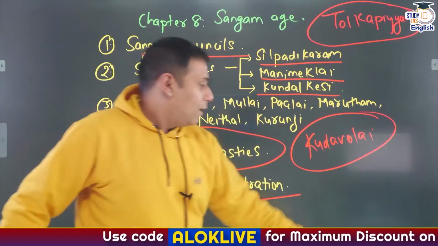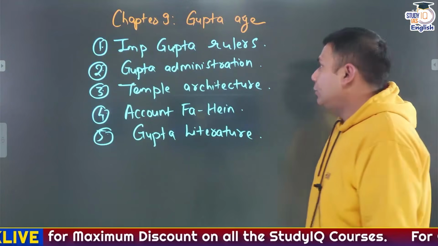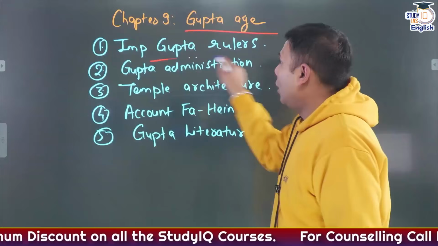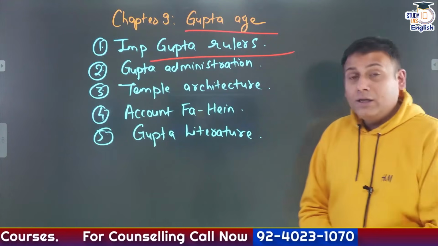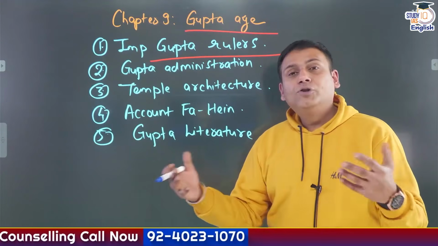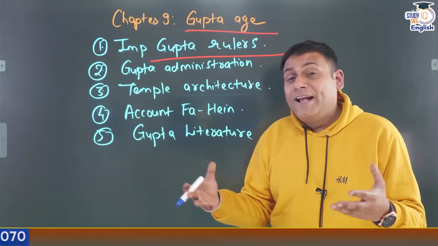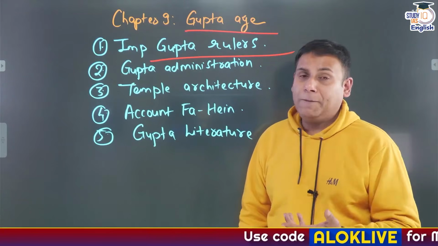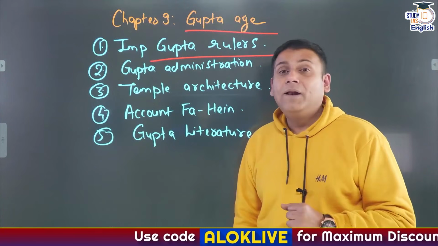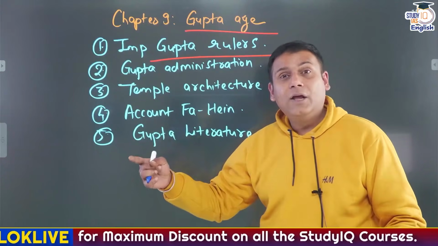Clear? Then another important chapter that you should study is the Gupta age, important Gupta rulers. Like specifically speaking, Samudragupta. Samudragupta is also called as Napoleon of India by Vincent Smith. Where do we come to know about the expeditions of Samudragupta from? We come to know about that from Allahabad Prashasti, also referred as Allahabad Pillar Inscription. So who is the author of Allahabad Pillar Inscription? It is Hari Sen. Who was Hari Sen?